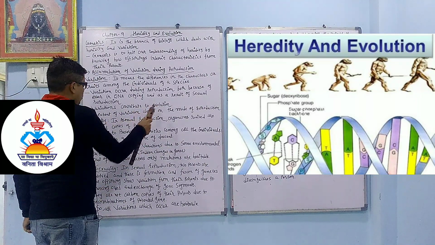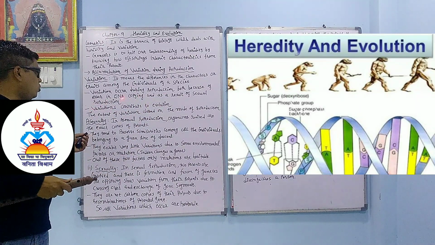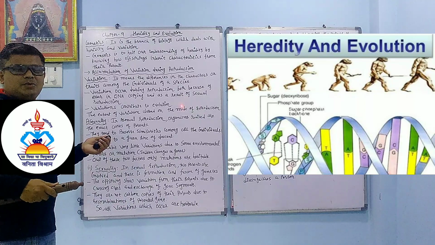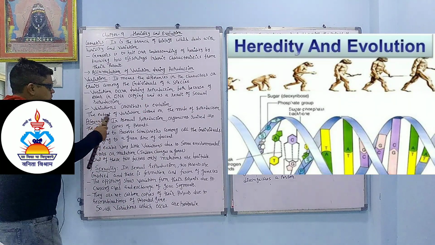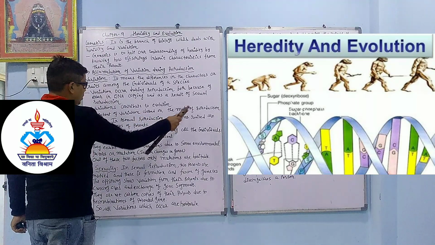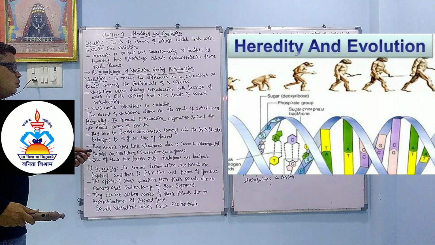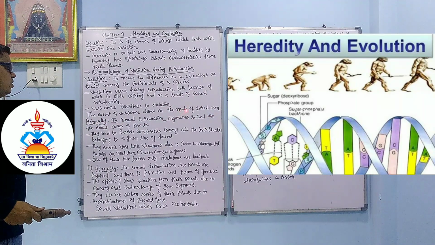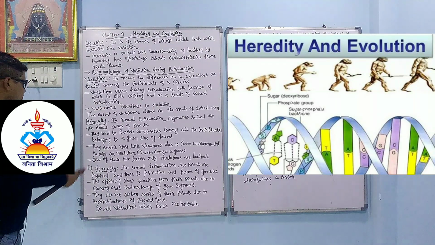Variation contributes to evolution. Because of this variation, a new generation is obtained and evolution takes place. The extent of variation depends on the mode of reproduction. So the extent of variation depends on what? The mode of reproduction. And variation contributes to evolution.